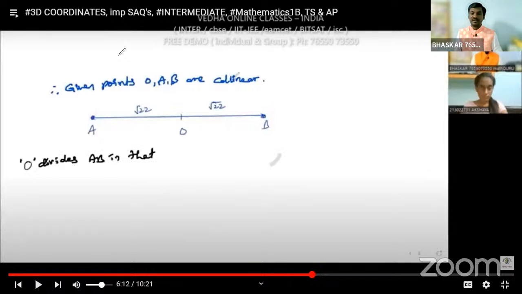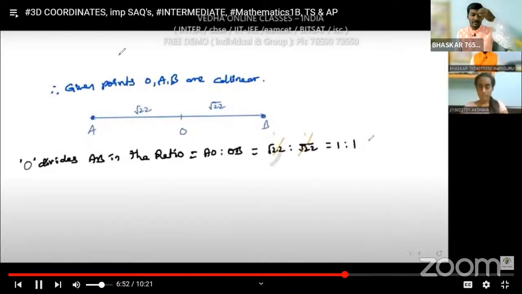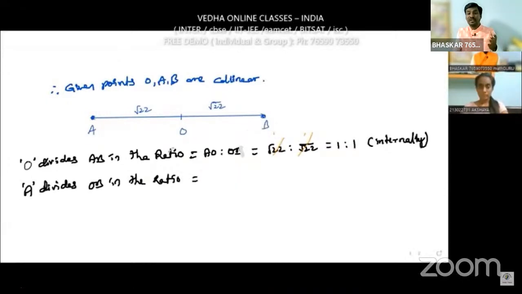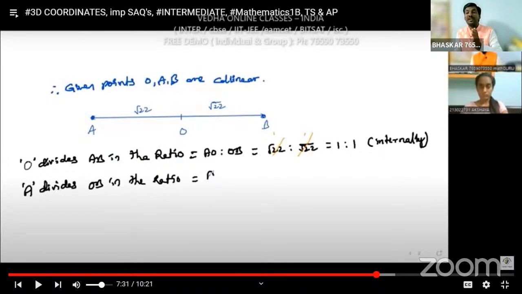Now OA and OB are in the ratio root 22 to root 22. What about AB? AB is 2 root 22. That means O is in the middle, with A and B on the left and right sides. O divides AB in the ratio OA to OB, or AO to OB.